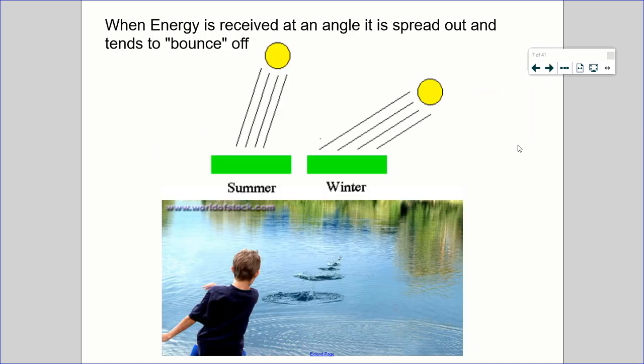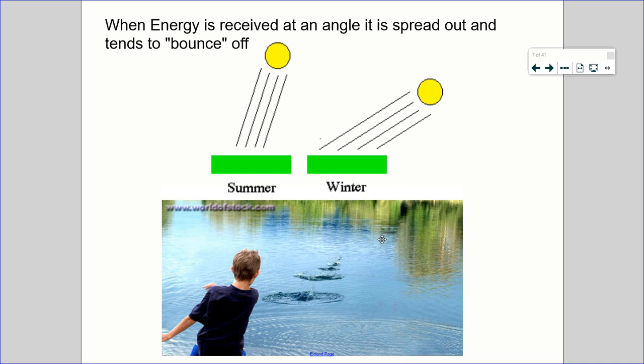And this is why. When energy hits something dead on, its energy is totally absorbed by that. When energy comes at something at an angle, it's going to bounce off of it, and its energy is spread out. So think of skipping rocks across a pond. If you took a rock and held it over water and dropped it, it's falling down at a 90 degree angle to the surface of that water.